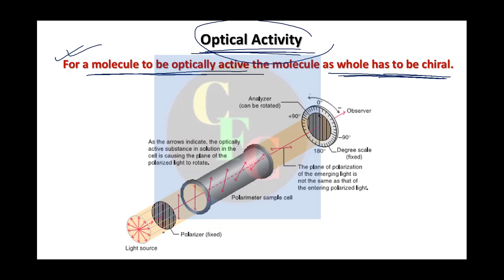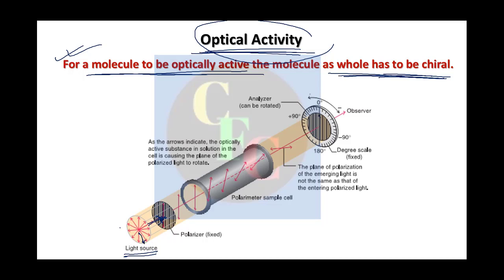What we have here is a normal light source. The arrows show the planes of vibration of the light waves. The light wave is propagating in this direction, and it can vibrate in any direction perpendicular to it, right? So the arrows can be here also, it doesn't matter.